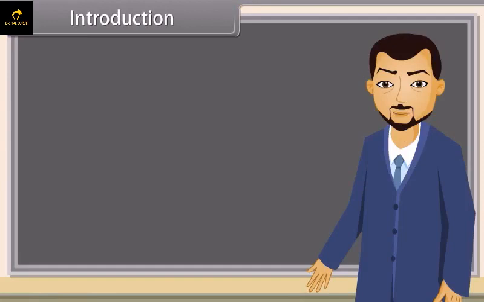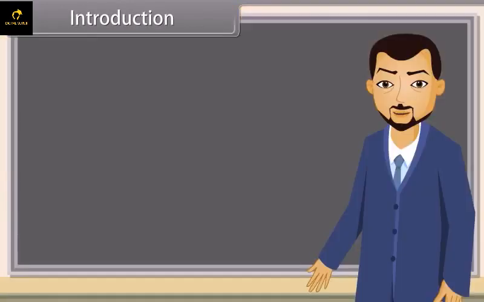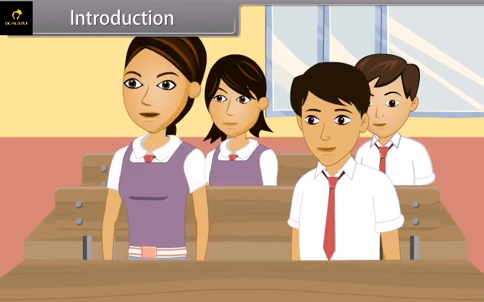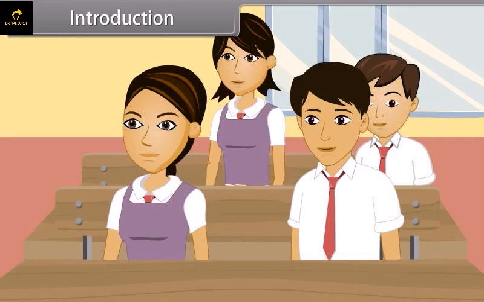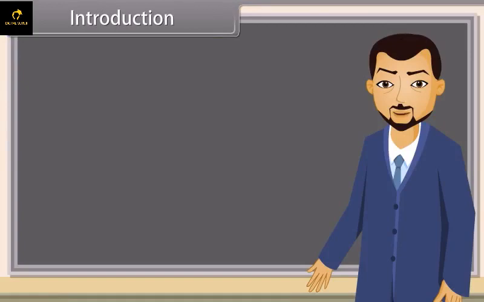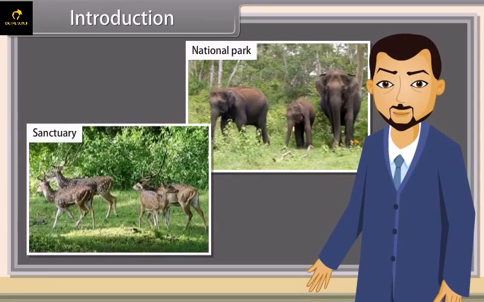Good morning, students. Good morning, teacher. Today we will learn biodiversity and conservation. Can anybody tell me what biodiversity is? Sir, biodiversity refers to the varieties of animals found in a particular area. Very good, Divya. How will we conserve the biodiversity? We conserve the biodiversity with the help of national parks, sanctuaries, etc.